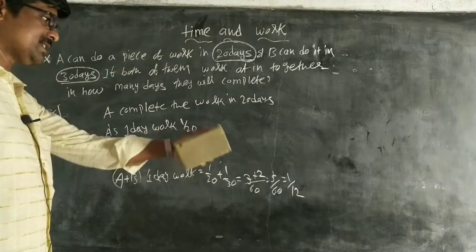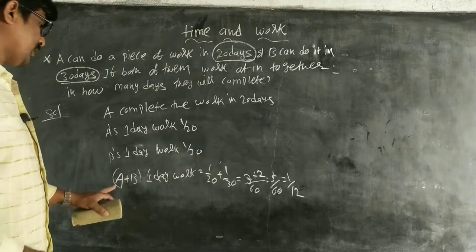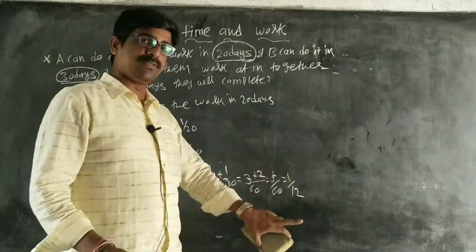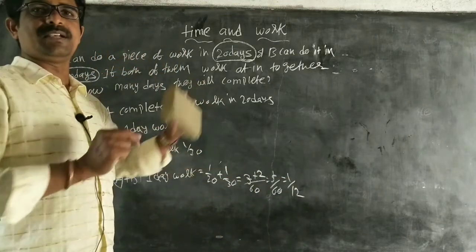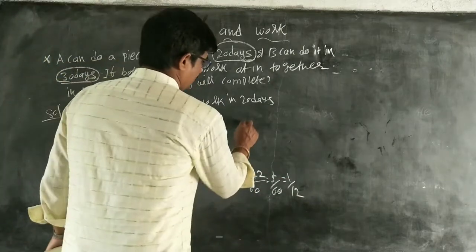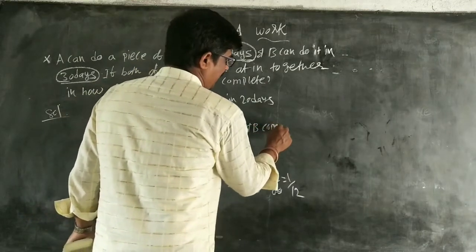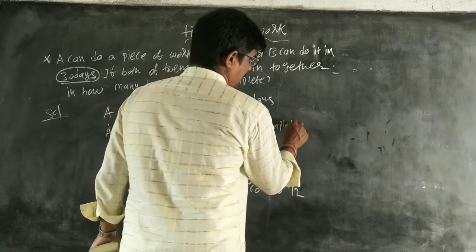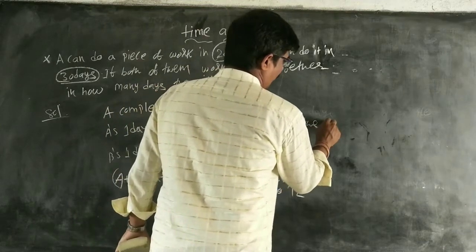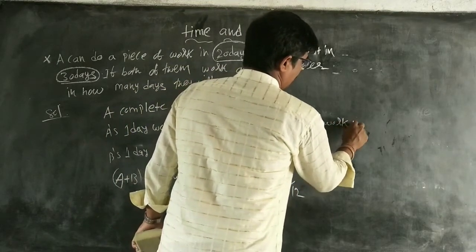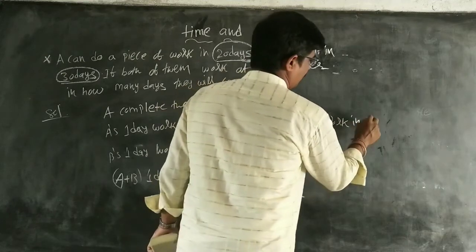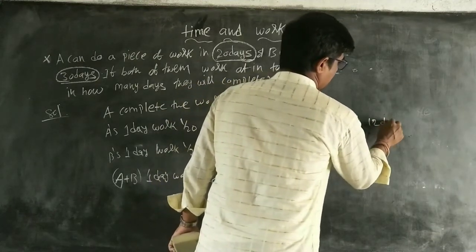Therefore, 1 day work is 1 by 12. That means A and B complete the work in 12 days. Very simple.